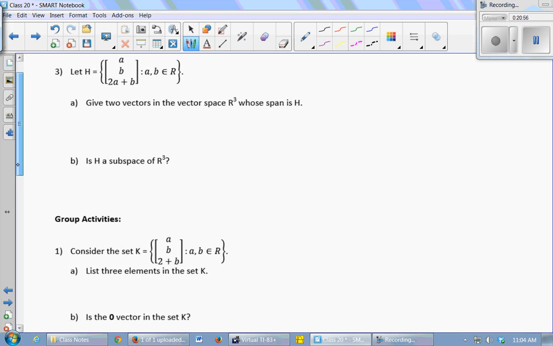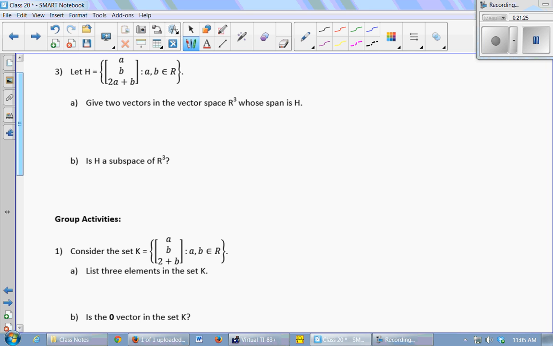All right, one more. Here's a set. It's the set of all 3 entry vectors that look like A, B, 2A plus B. Let's list a couple of vectors in the vector space R3 whose span creates H. 0, 0, what? So let's remember what span means.